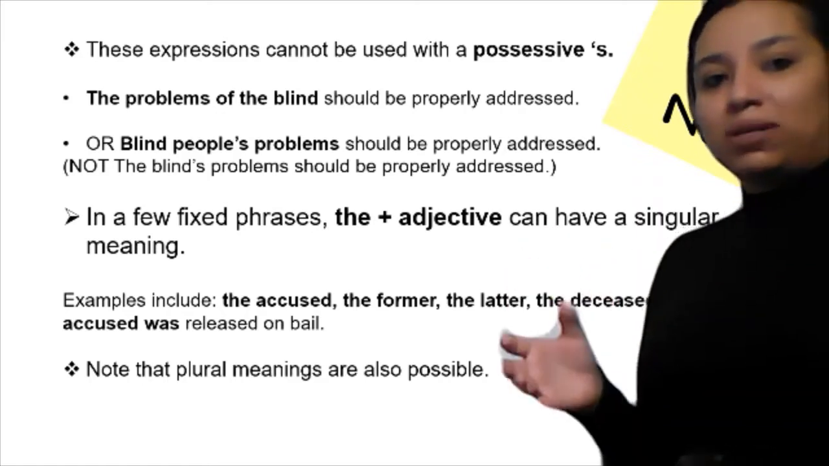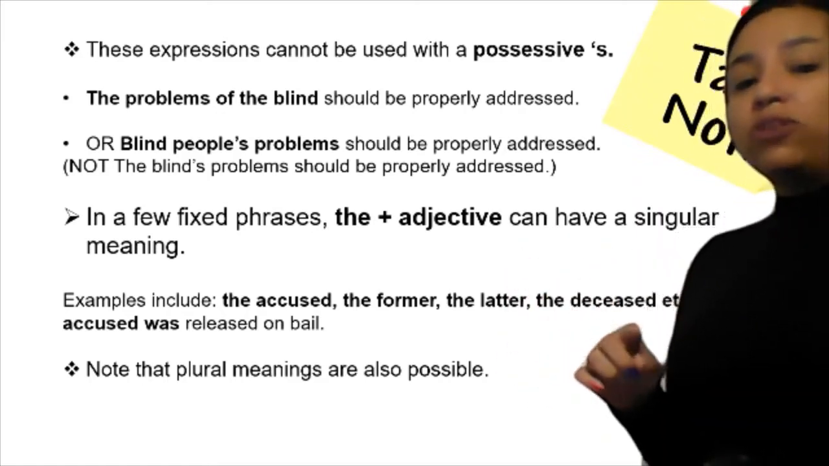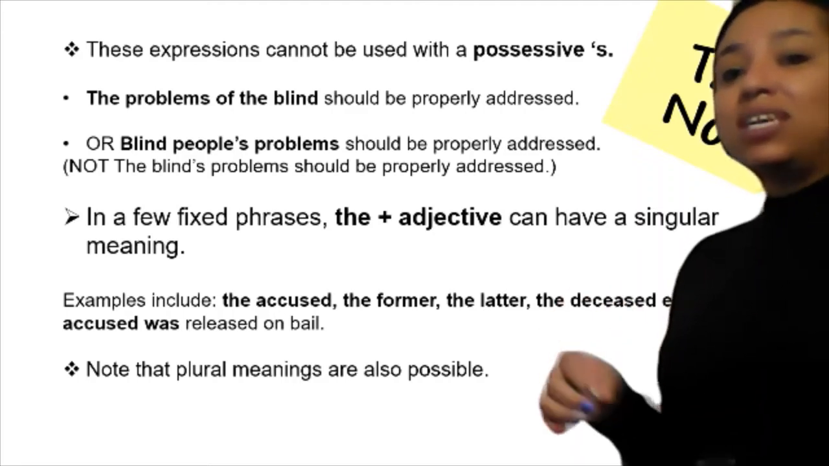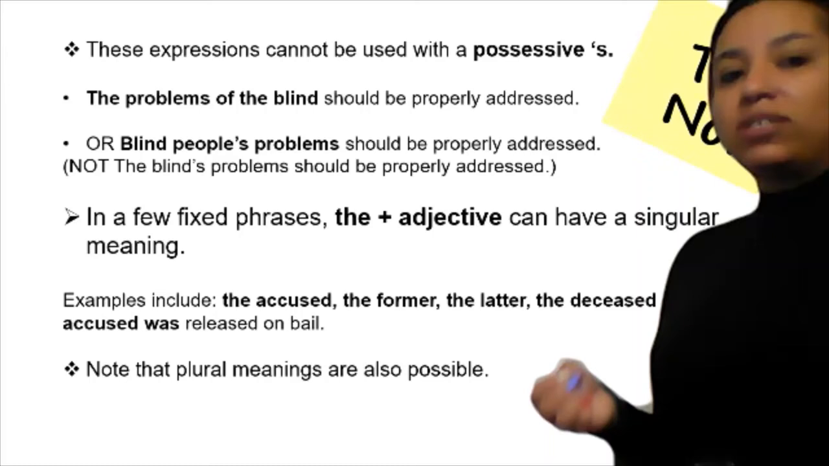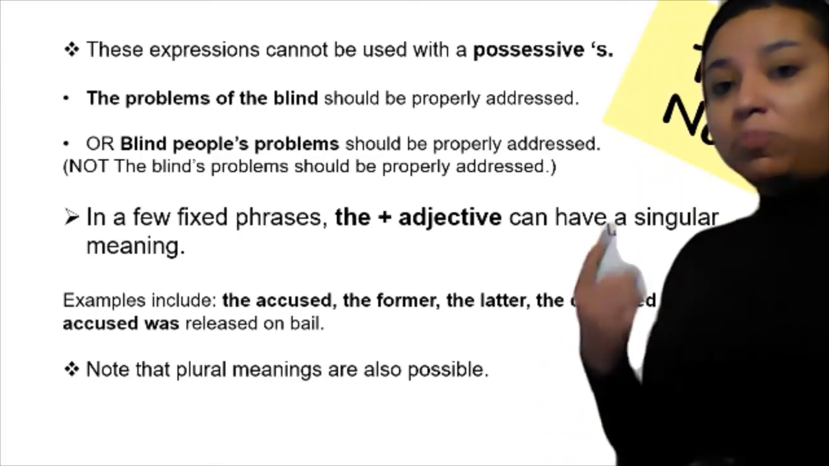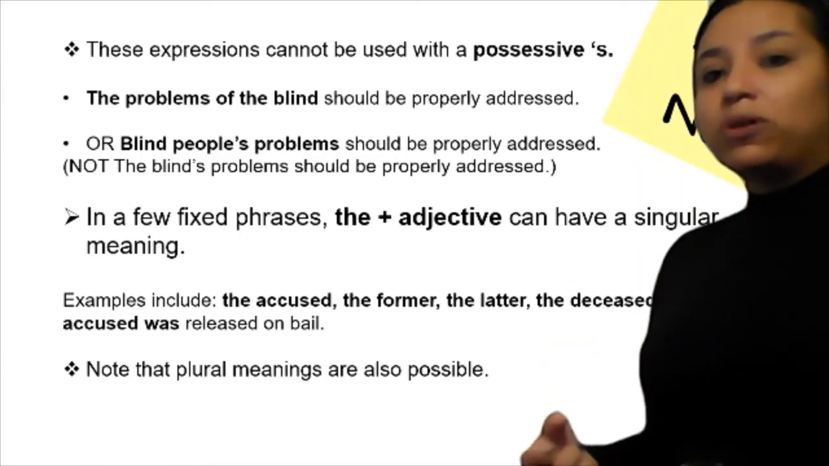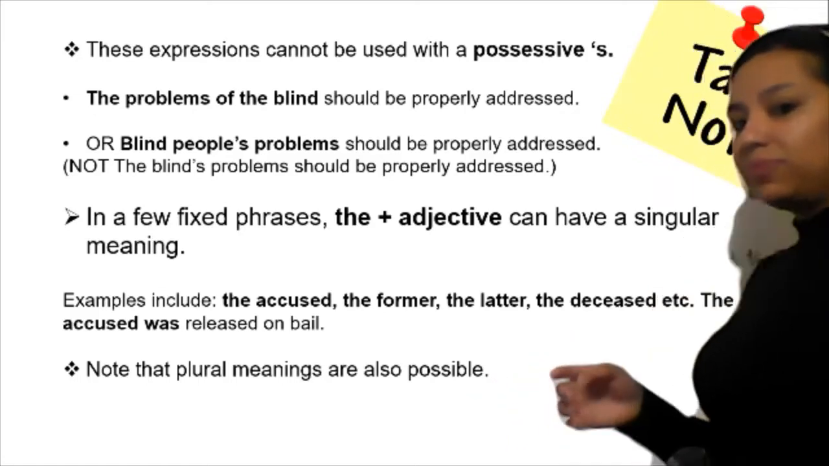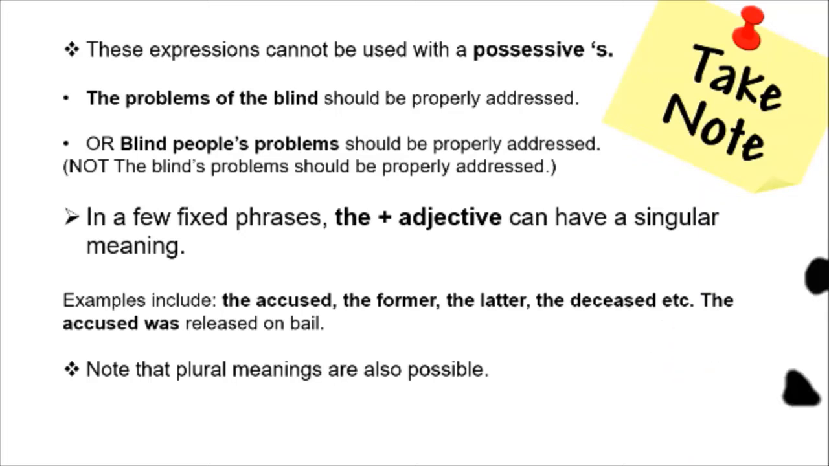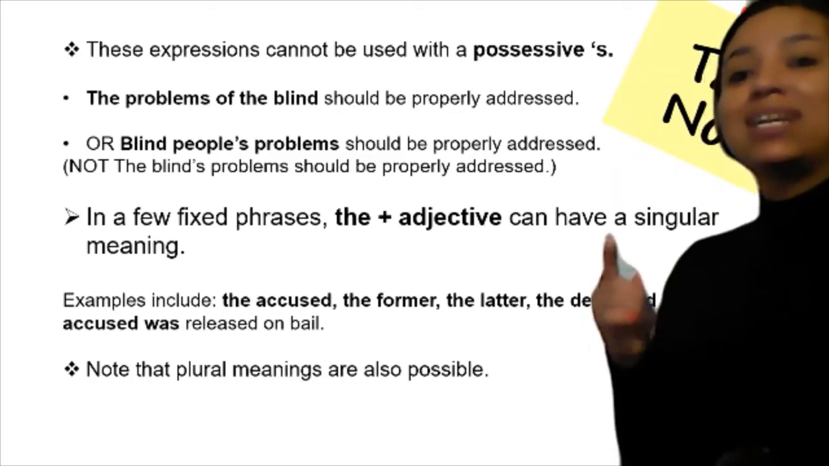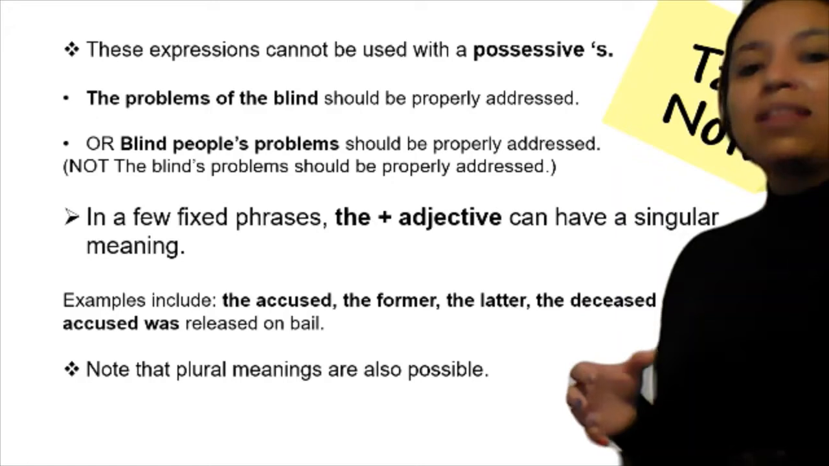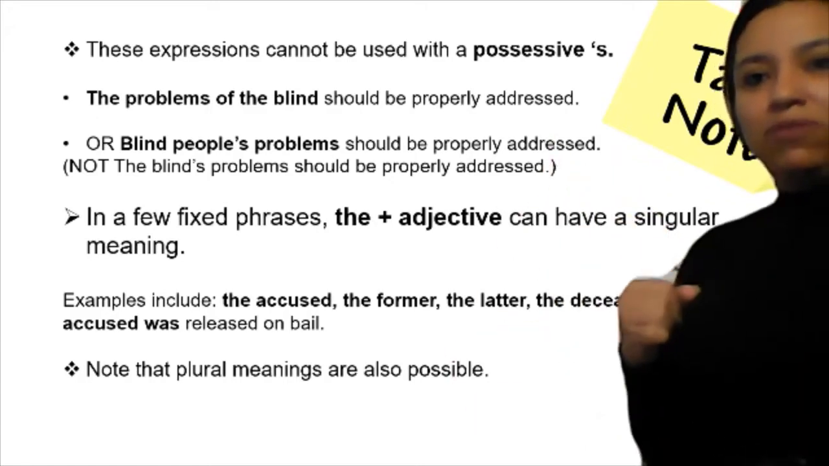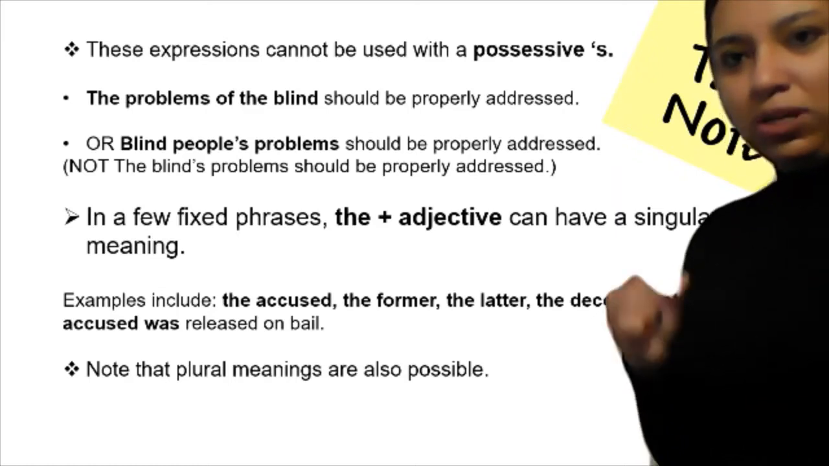It's not using possessives. Now, another note: in a few fixed phrases, the plus adjective can have a singular meaning. For example, the accused, one person; the former, one person; the latter, the deceased. An example of it: the accused was released on bail. Okay, so we're using it in singular. And plural meanings are also possible, as we saw in this example. So I will leave this slide a little bit for you to copy this note.